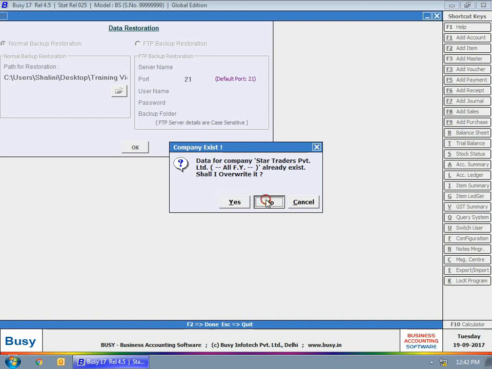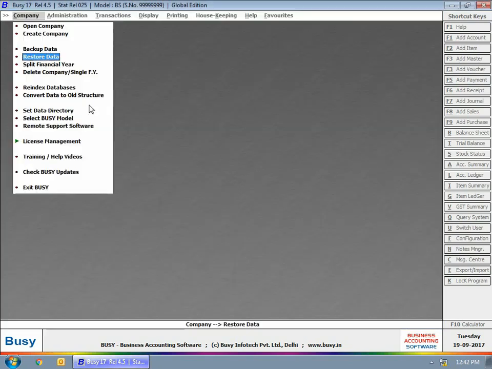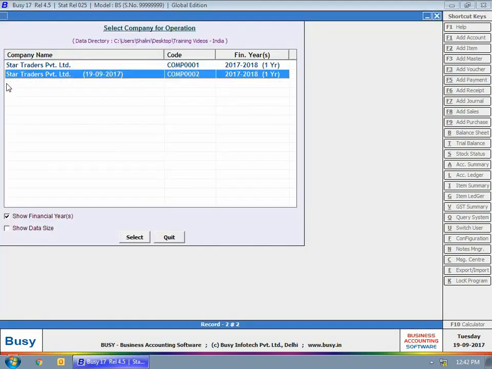So now we'll again go to the company menu. We'll open the list of companies. Here you can see a new company, Star Traders Private Limited, with the current date appended to it is appearing. This is because we have clicked the no button, that is, we have not overwritten the existing data.